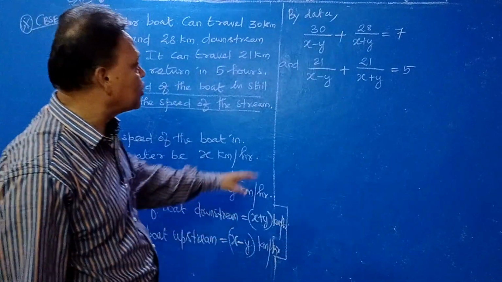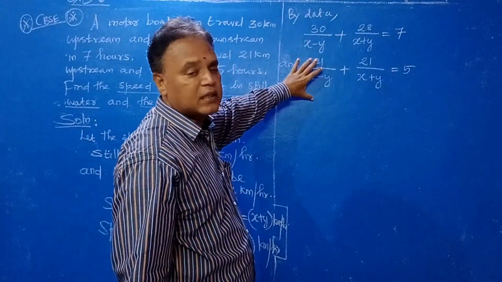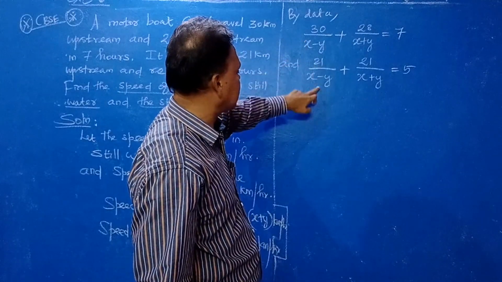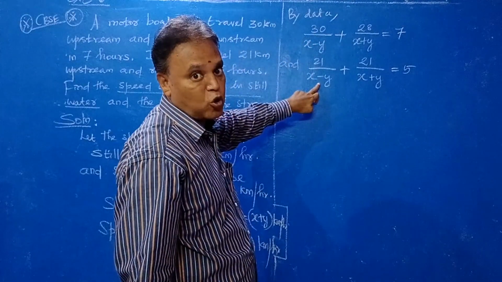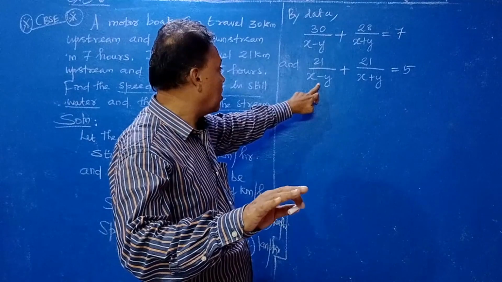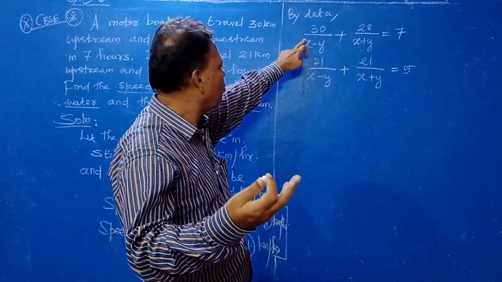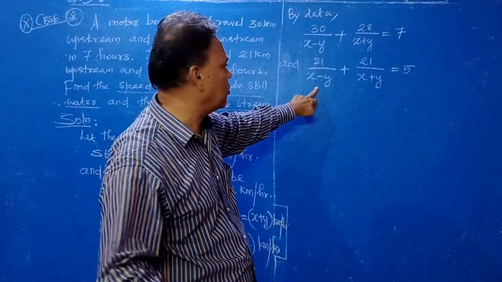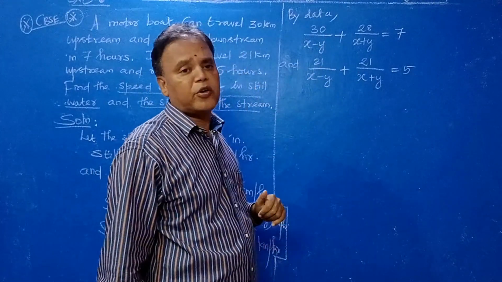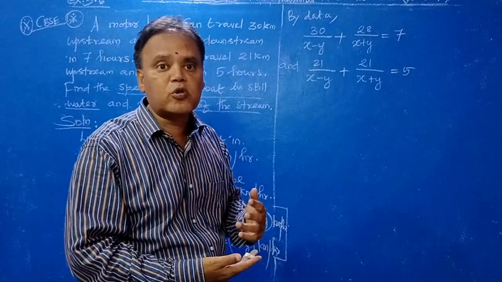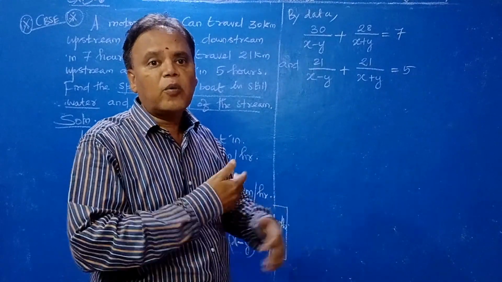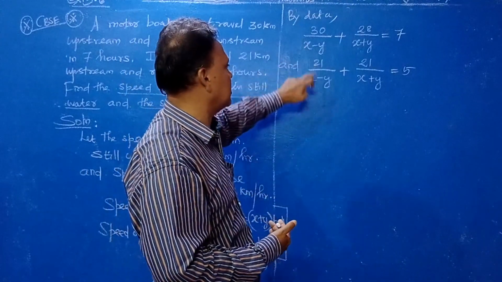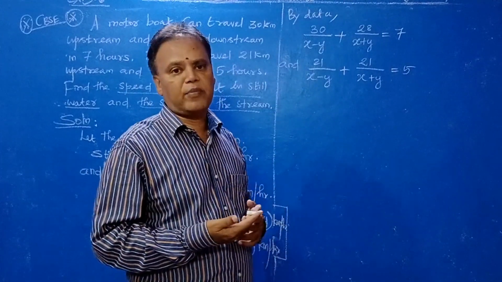Now in this one you see which form it is: 1 by x minus y. You see the pattern, first term in both equations, 1 by x minus y. So take 1 by x minus y as u, and 1 by x plus y as v. Then only you can reduce it into a pair of linear equations in 2 variables. Okay, listen.